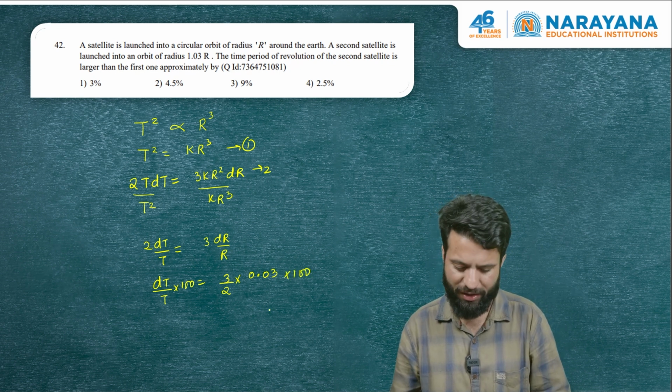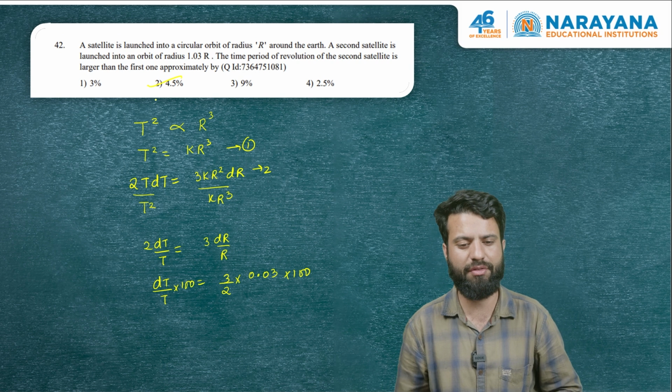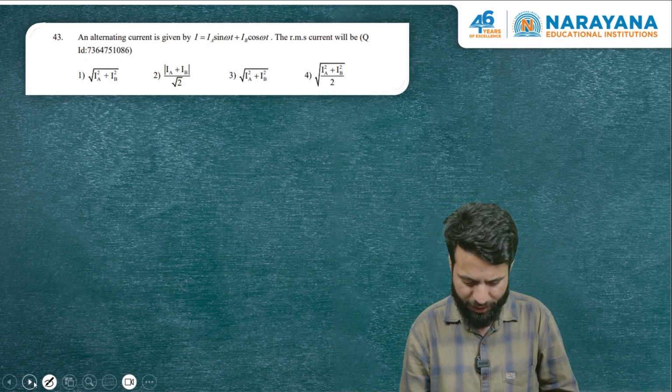9 by 2 into 100 is 4.5%. This is the answer of the question. Now we go to the next question.